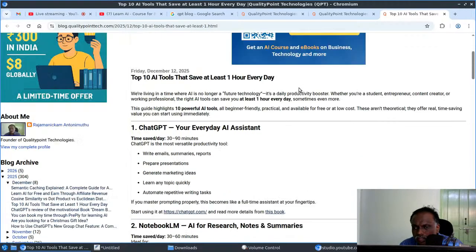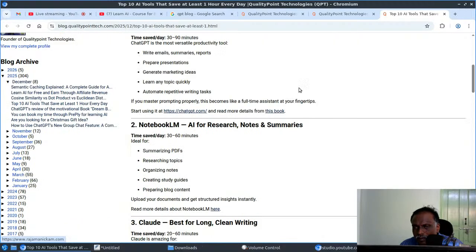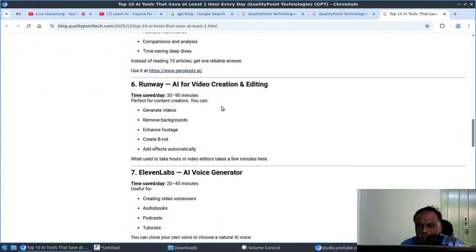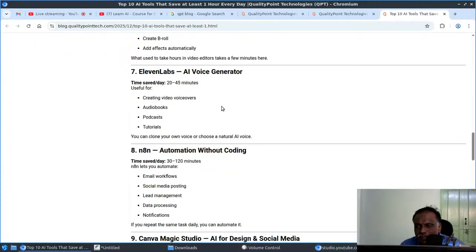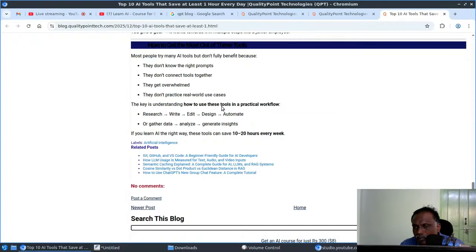So here I listed various AI tools that can help us for productivity and other purposes: ChatGPT, NotebookLM, Claude, Gemini. Mostly everyone will know those. If you are not familiar, this will be useful. ElevenLabs, n8n, Canva. So you can check that.